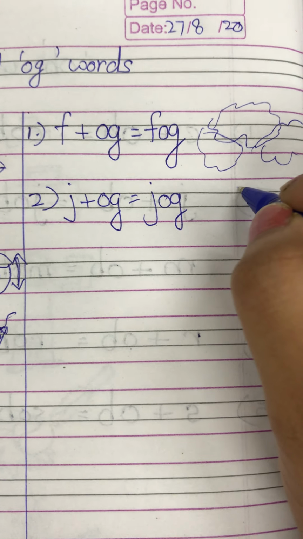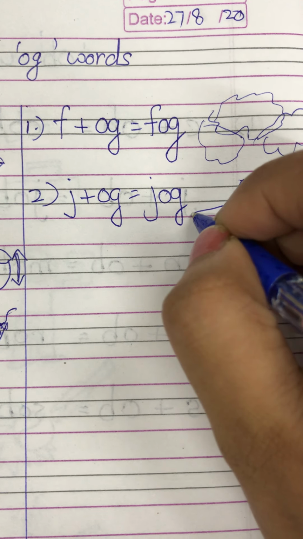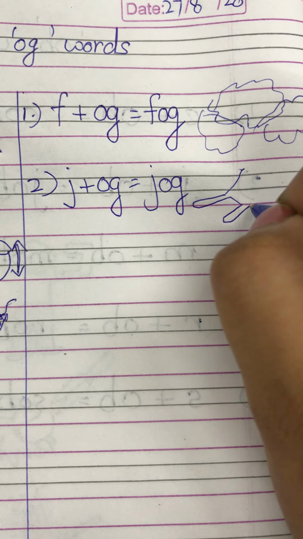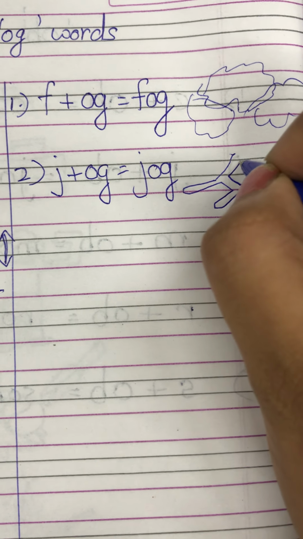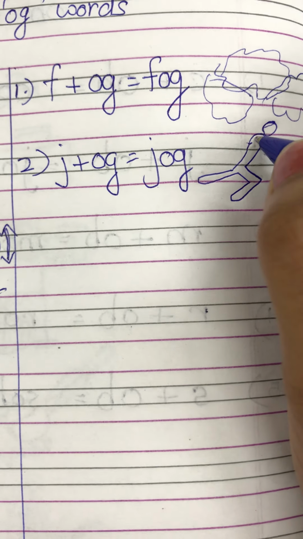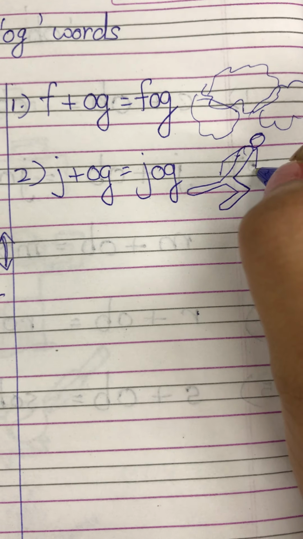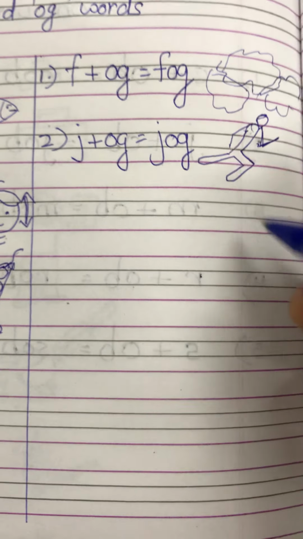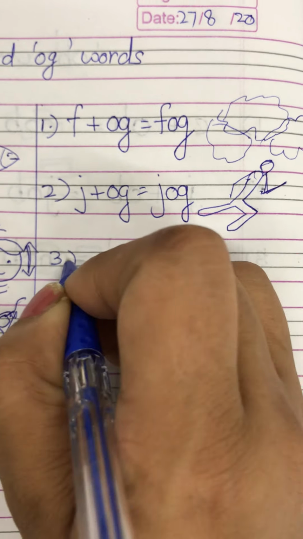So let's make a picture here. So this is a picture of a jog. It's to run at a very slow speed. It is a form of exercise.